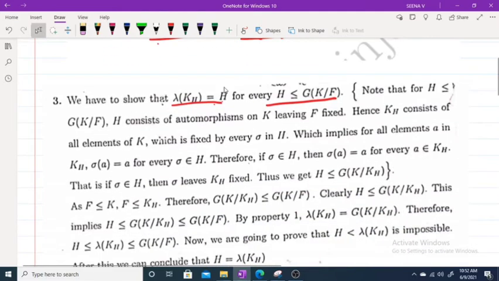First of all, note that H is a subgroup of G of K over F. That means H consists of automorphisms on K leaving F fixed. Now, what do we mean by KH?